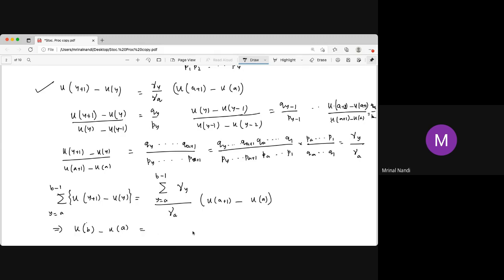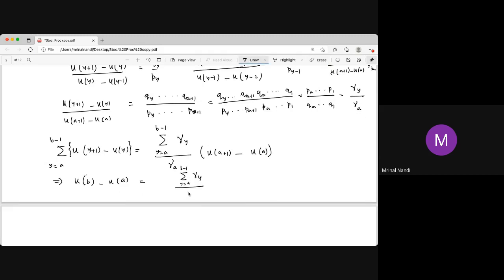So is equal to what happened? Summation of gamma y from y equal to a to b minus 1, by gamma a, into that u a plus 1 minus u a. Right?